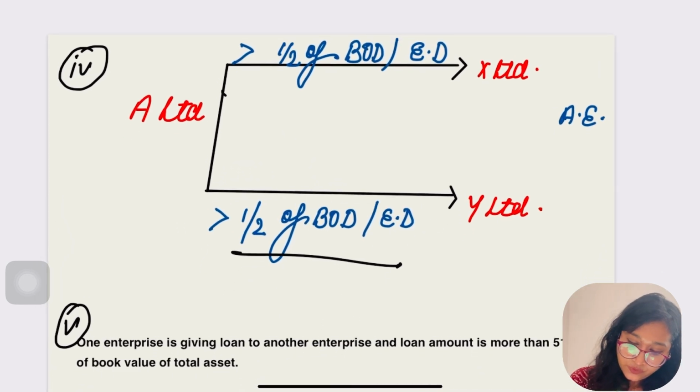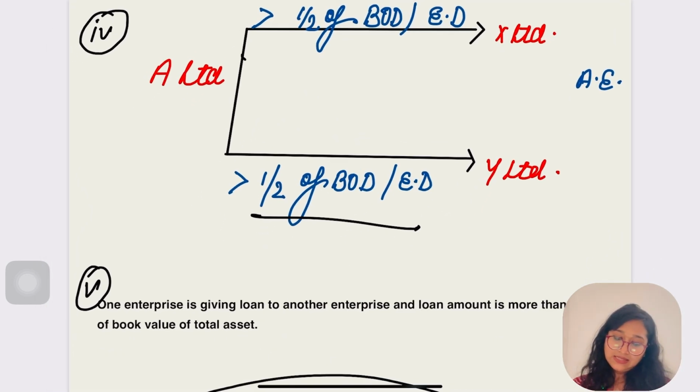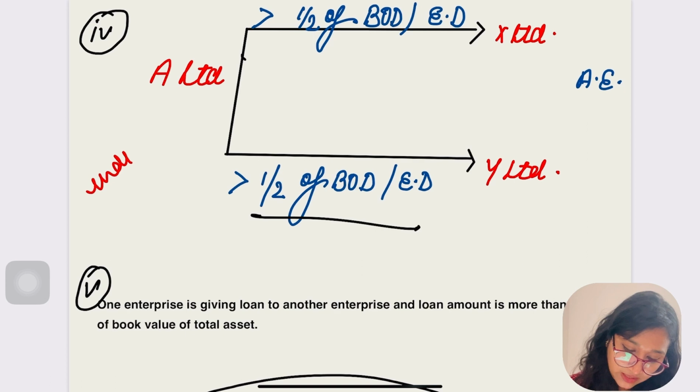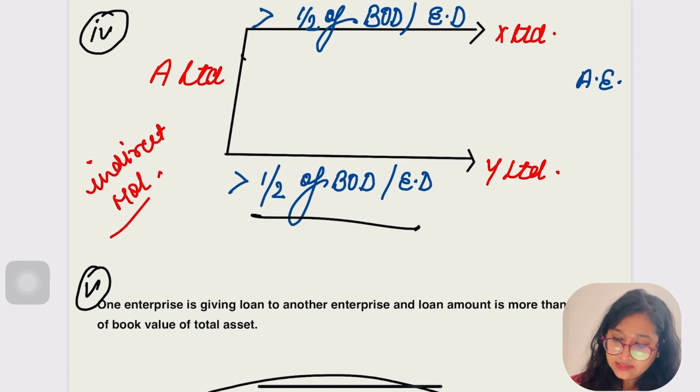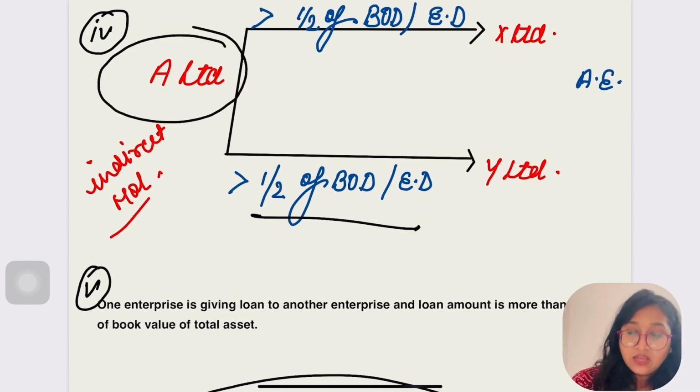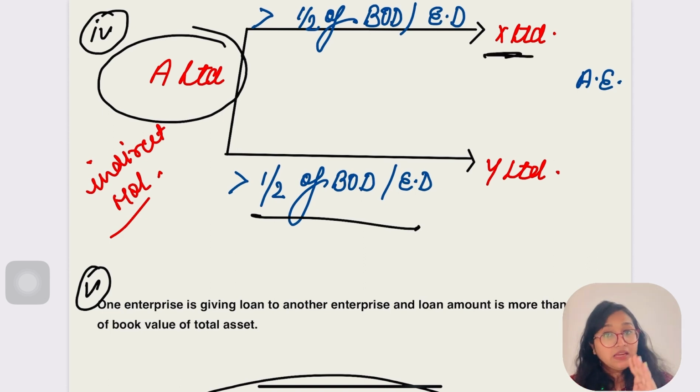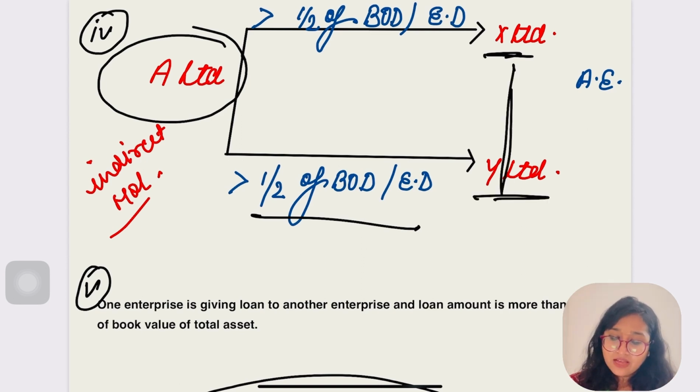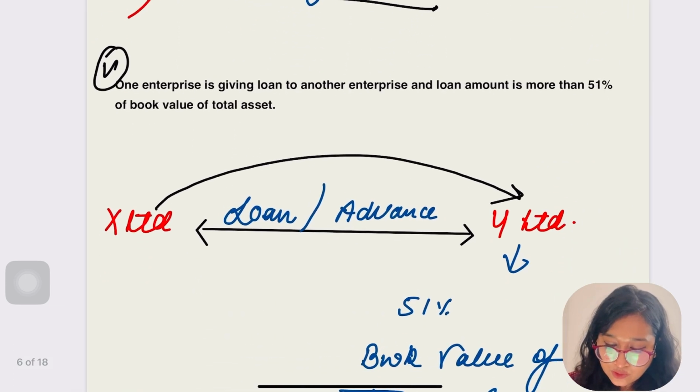Now let's move to another condition. Here comes the indirect holding. Let's look. If A Limited appoints more than half of the board of directors of X Limited, and again A Limited appoints more than half of the board of directors of Y Limited, so tell me whether X and Y are associate enterprises or not. Yes, they are also associate enterprises, right? Hope this is also clearer to you.